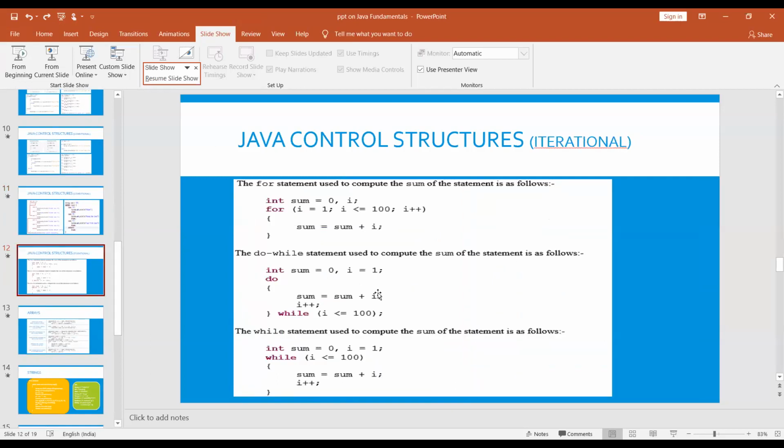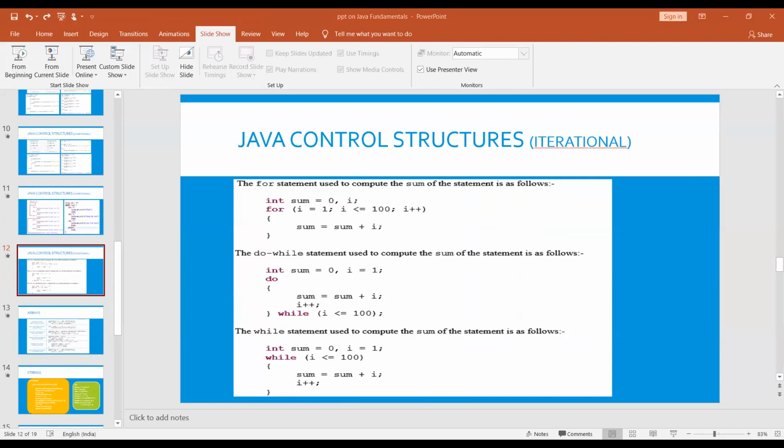Next, this is the syntax of the for loop. Here, the variable declaration can be done in any loop also, for int i equal to 1, we can give it.